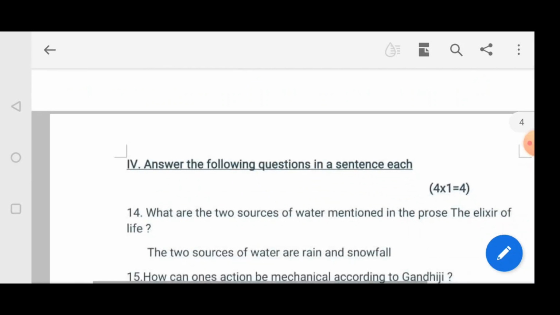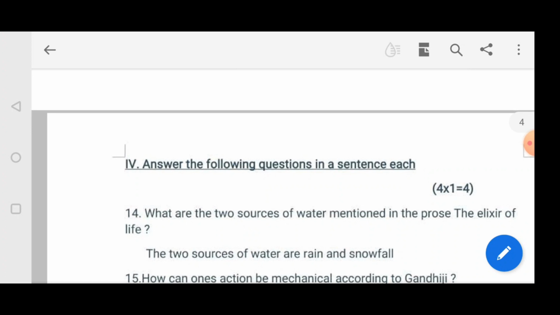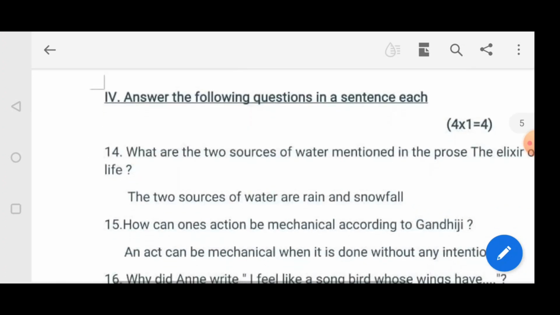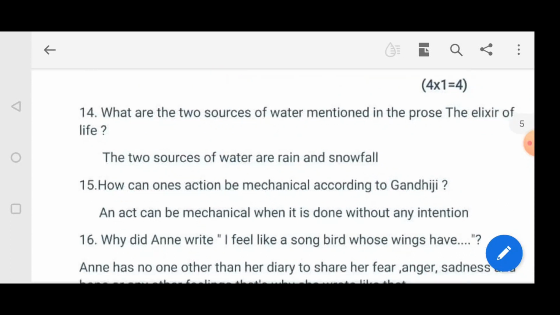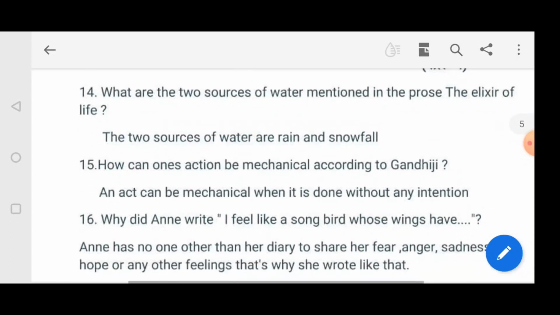Next I am moving on to the fourth main. Answer the following questions in a sentence each. Four questions are there, each question carrying 1 mark. What are the two sources of water mentioned in the prose The Elixir of Life? The two sources of water are rain and snowfall.